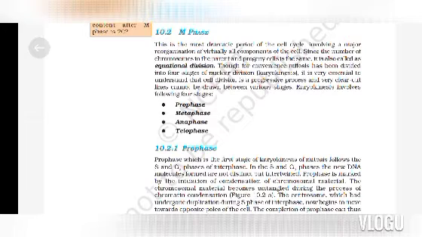Though, for convenience, mitosis has been divided into four stages of nuclear division, karyokinesis. It is very essential to understand that cell division is a progressive process and very clear-cut lines cannot be drawn between various stages. Karyokinesis involves the following four stages: prophase, metaphase, anaphase, and telophase.